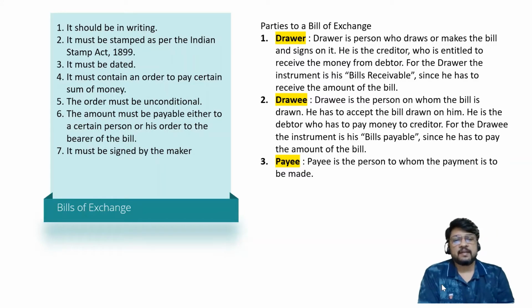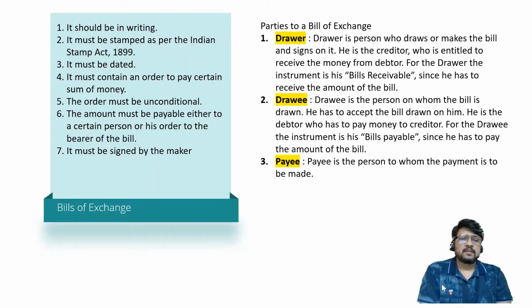Payee, on the other hand, is the person to whom the payment is to be made. Many a times you will find that the drawer and the payee may be the same. Let us say X has drawn a bill on Y, stating that Mr. Y, pay me or my order a sum of rupees 10,000 for the value received. And on the due date, X himself is going to Y and asking for the payment by showing the bill.